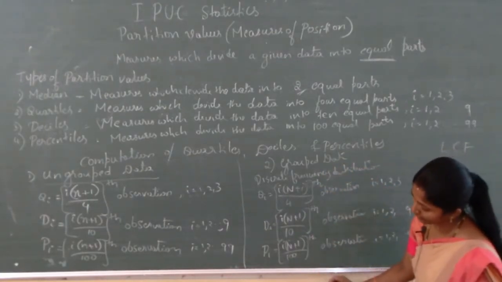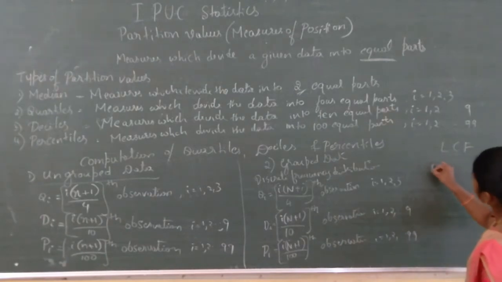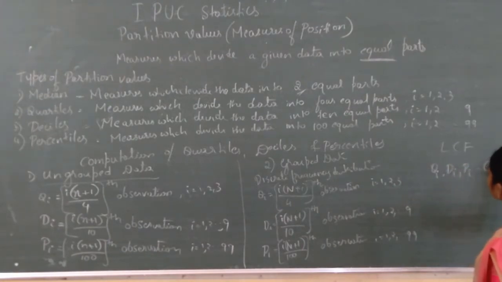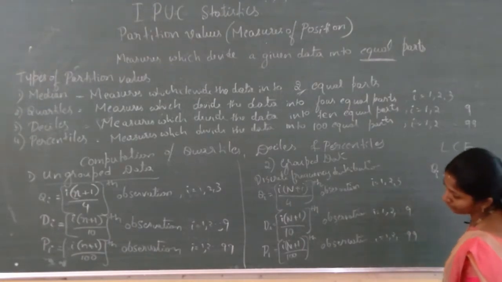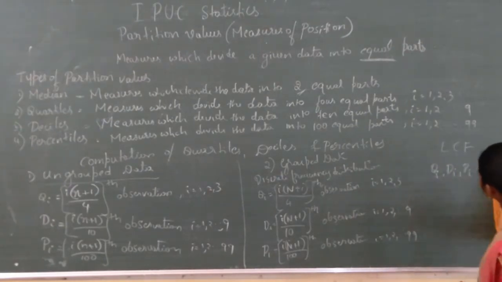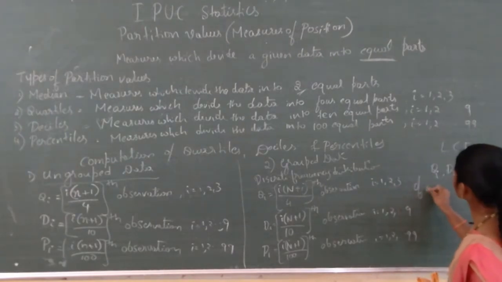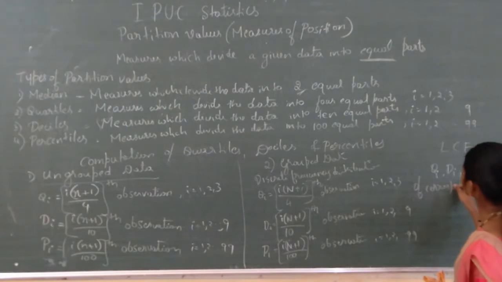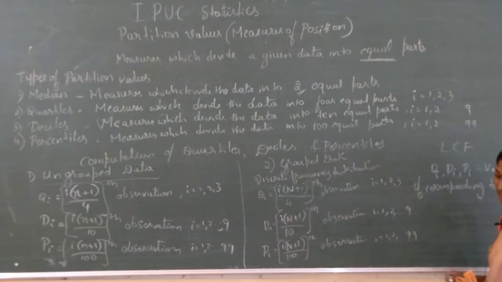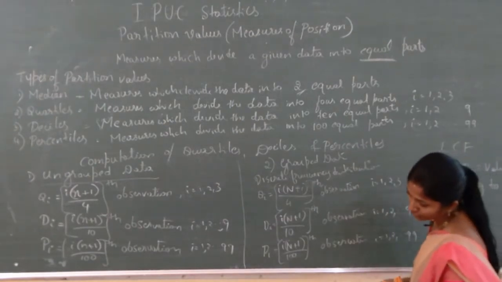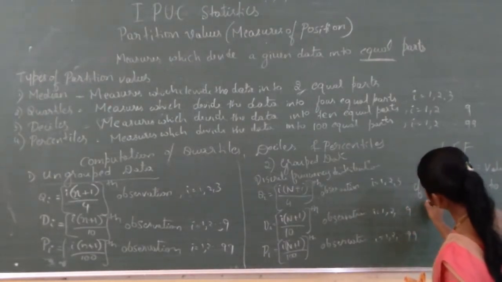To find Qi, Di and Pi, what you have to do is take the value corresponding to the LCF.